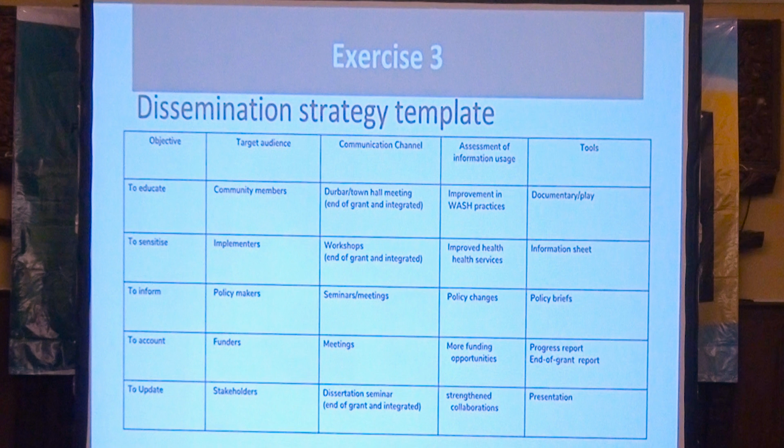The fourth objective will be accountability to funders, and this will be in the form of meetings and assessment of information usage. We think that those will pave the way for more funding, hopefully. And this will also be in the form of progress reports and end of grant report.